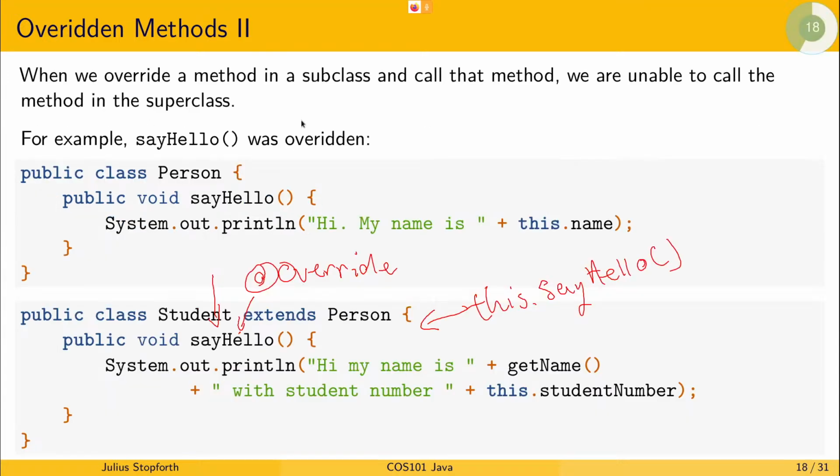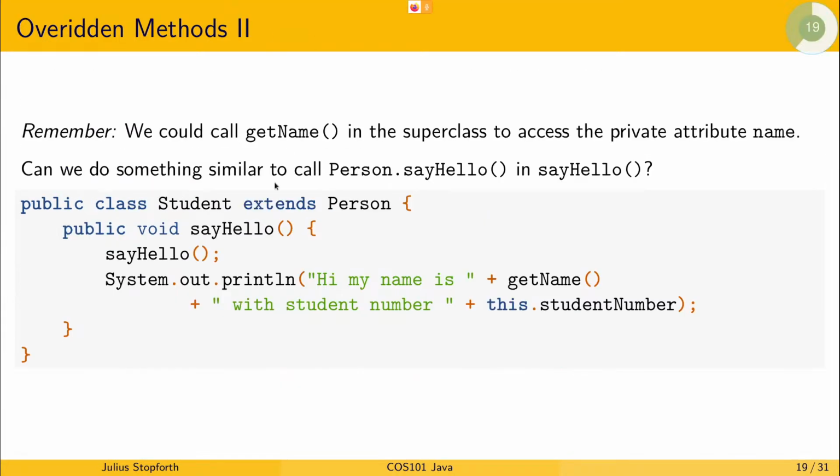What is that issue? Does anyone want to take a guess? So if you ran this code right here and you called say hello. I don't know, sir. Okay.